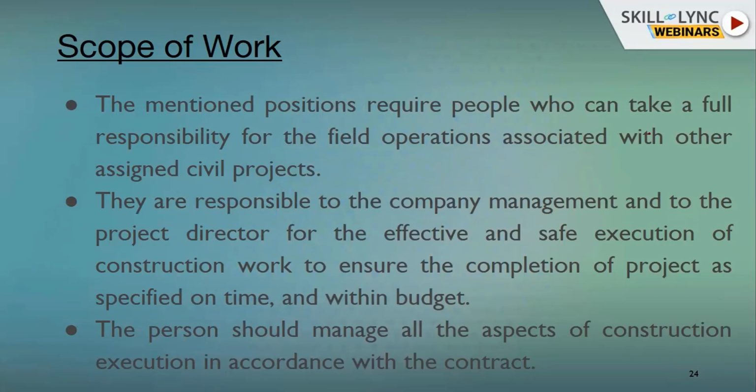The position requires people who can take full responsibility for the field operation associated with the order and assigned project. They are responsible to the company to manage the project director for effective and safe execution. So the person should manage all the aspects of construction execution according to the contract.